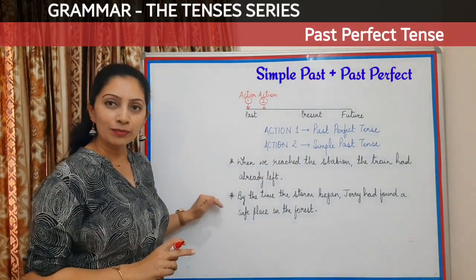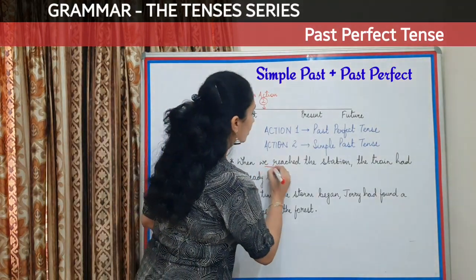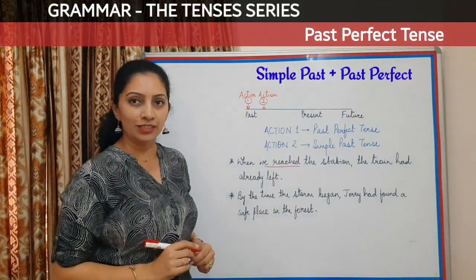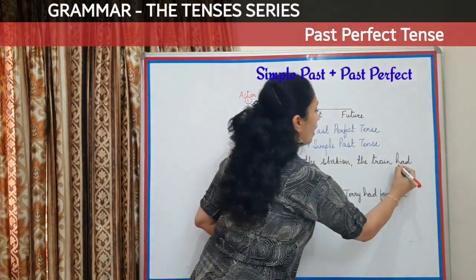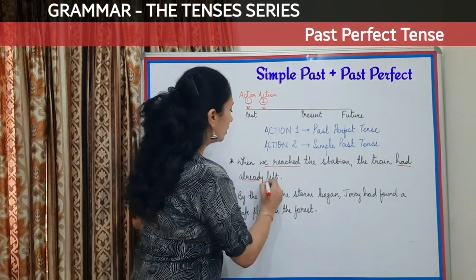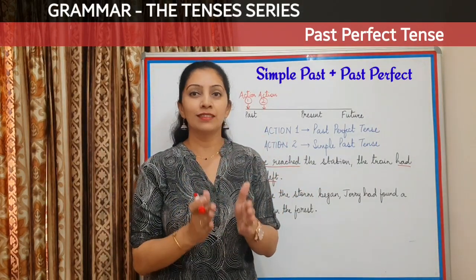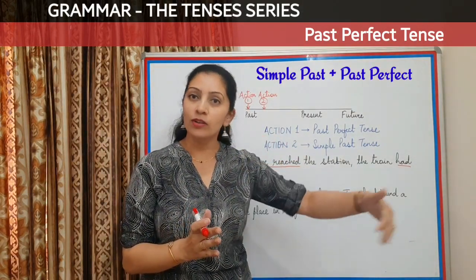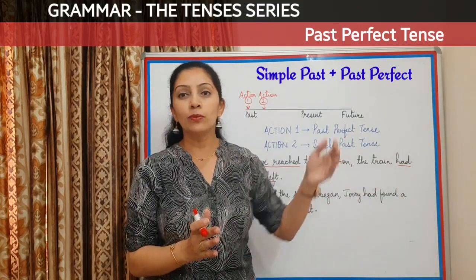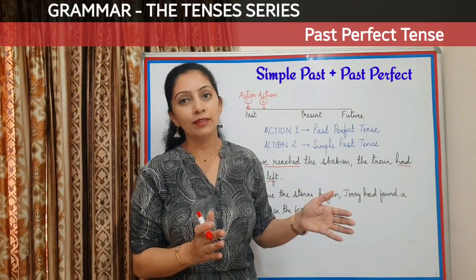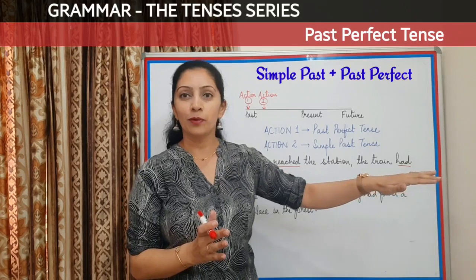Okay, now let's look at some examples here. When we reached the station, the train had already left. This line says that when we reached the station, the train had already left. So what is the first action which has happened here? Leaving of the train, obviously.